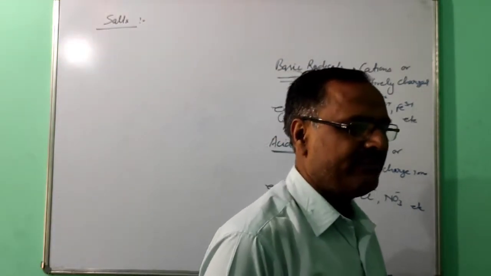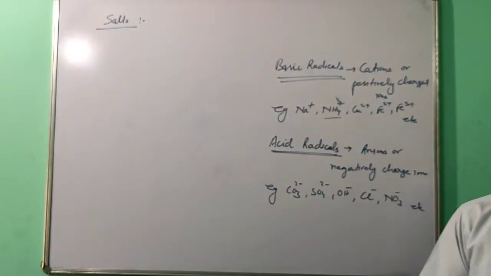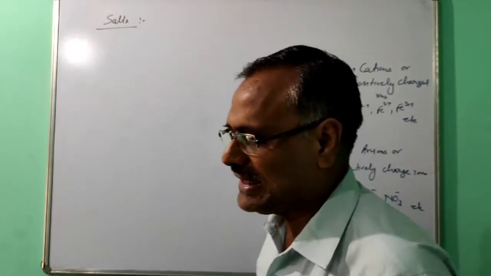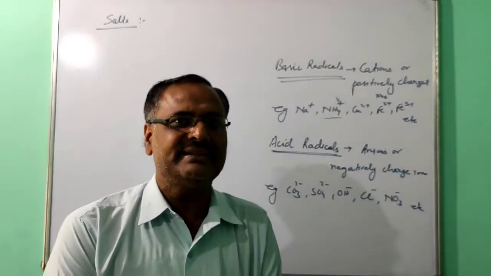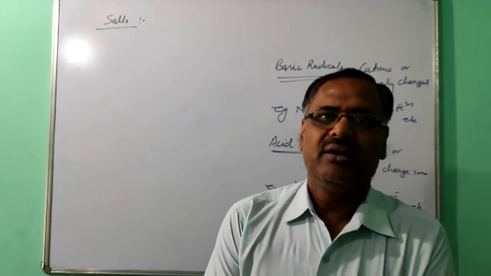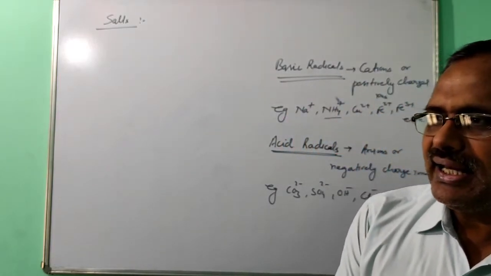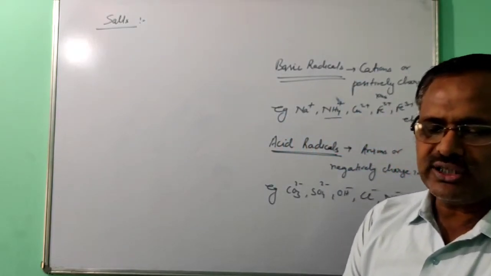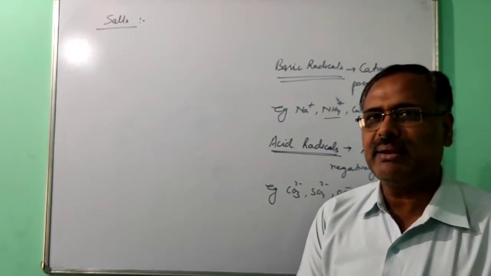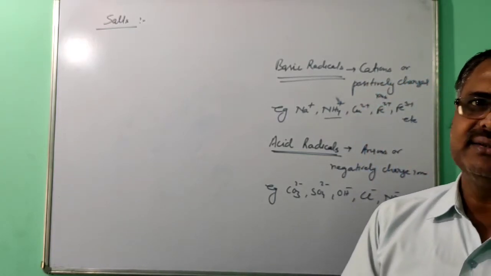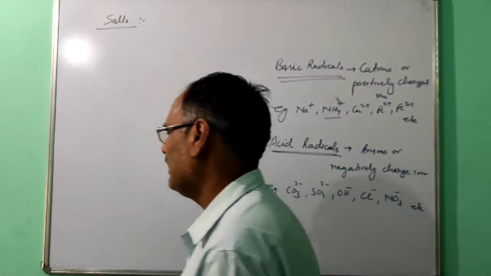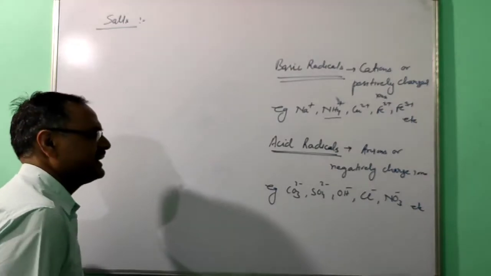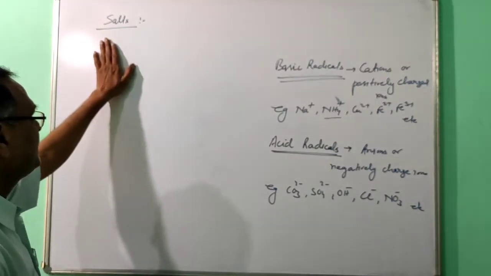Whenever we talk about basic radicals, we are talking about cations. When we talk about acid radicals, we are talking about negative ions or anions. In simple terms, cations are basic radicals and anions are acid radicals. Now we come to the topic.